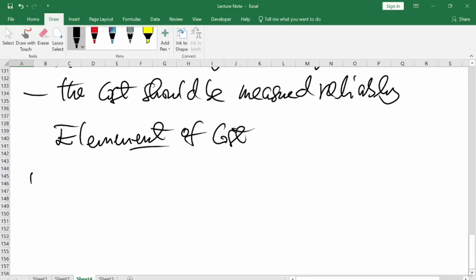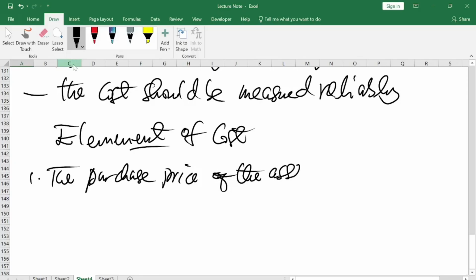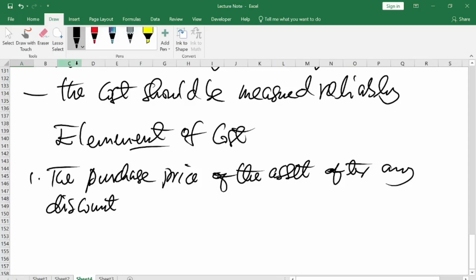One, the purchase price of the asset. That is one element of the cost of the asset: the purchase price, after any discount that the company gets from the acquisition.